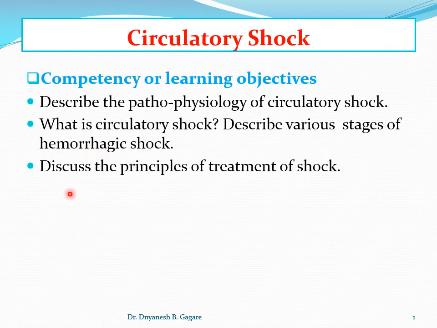Also, the third objective is to discuss the principles of treatment of shock. If the circulatory shock has developed, then what are the possible treatments to recover the person from this type of condition? That comes under the treatment of shock.